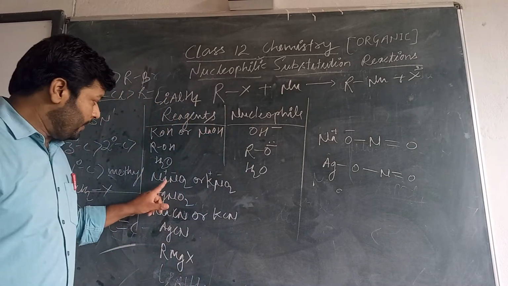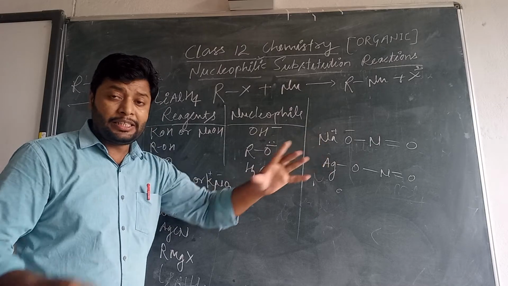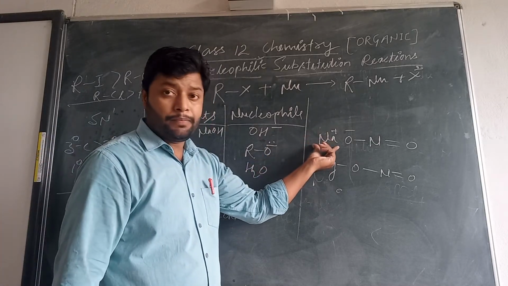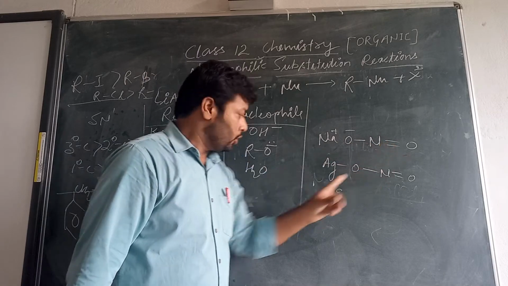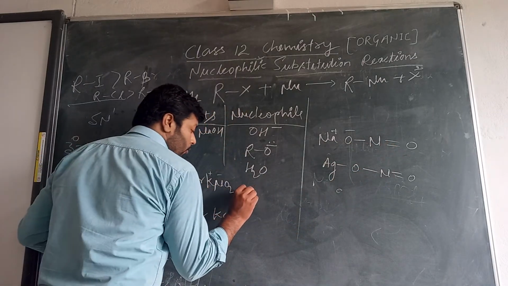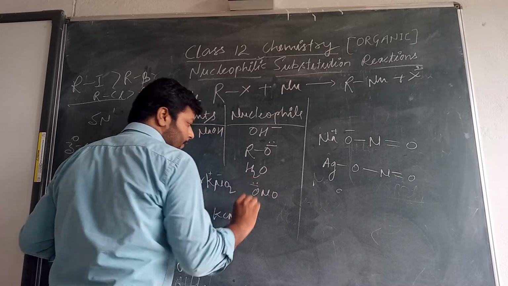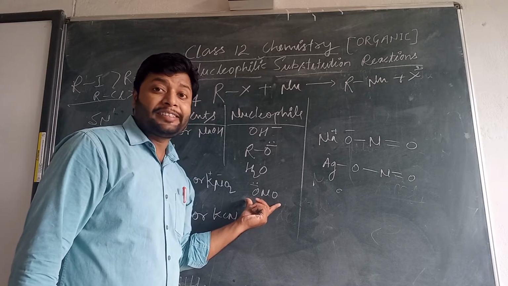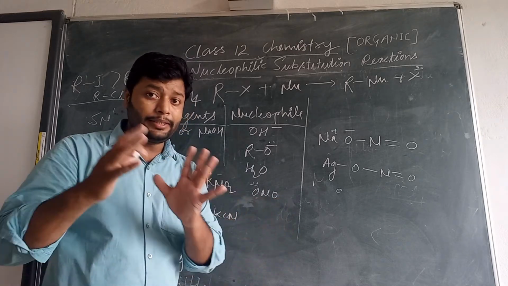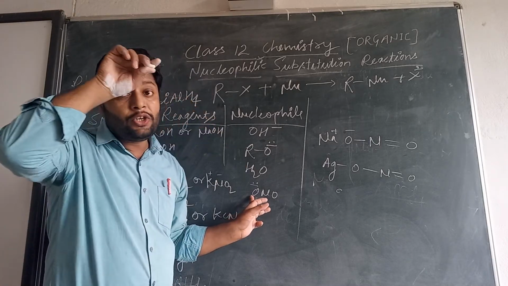Actually, when there is sodium or potassium with nitrite, NO2, the structure is sodium and ONO. So the reagent will be ONO with a minus charge. For the nucleophilic attack, the nucleophilic center will be oxygen. This oxygen attacks as a nucleophile.